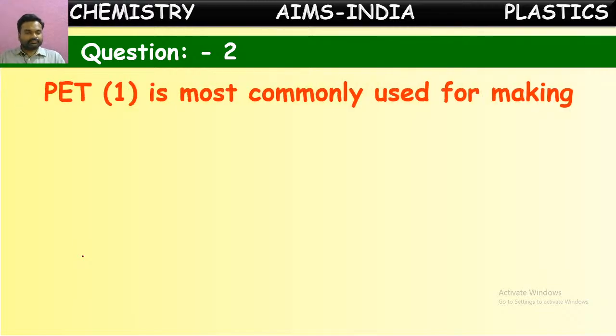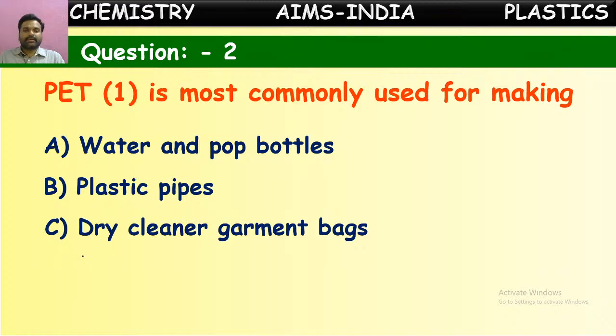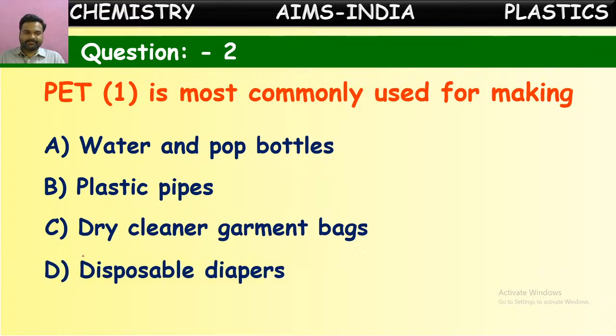Next question. PET is most commonly used for. We told the plastic with coding 1 is the first type of plastic, which we say PET, polyethylene terephthalate. Mostly these are used for what? The options given: water and pop bottles, plastic pipes, dry cleaner garment bags, disposable diapers.